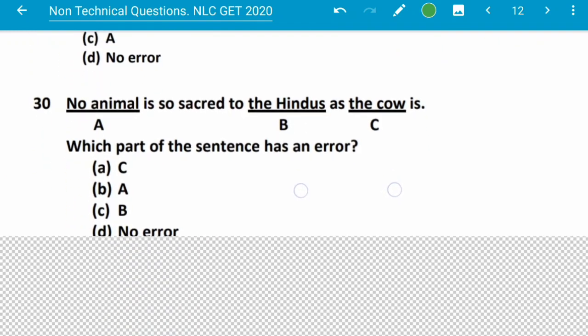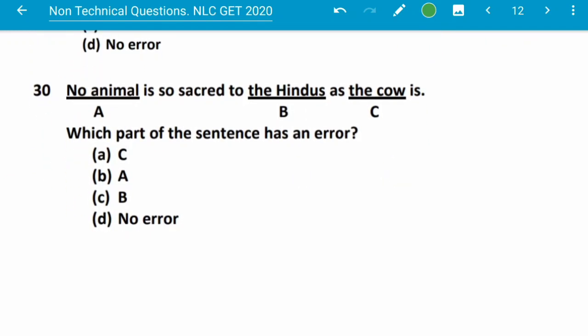No animal is so sacred to Hindus as the cow is. Here we have to find out the error in which part. So here so is given, so we have to change this one. If we change so to as, what will happen?